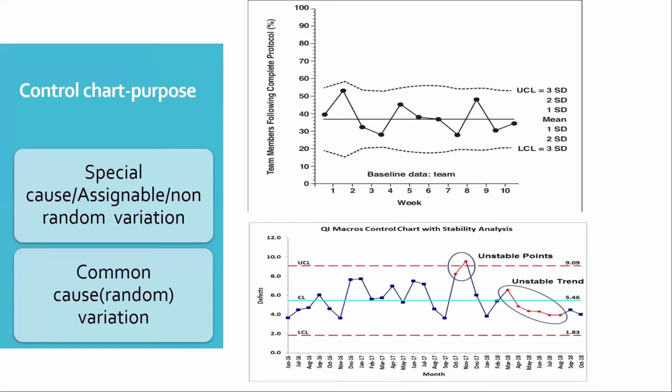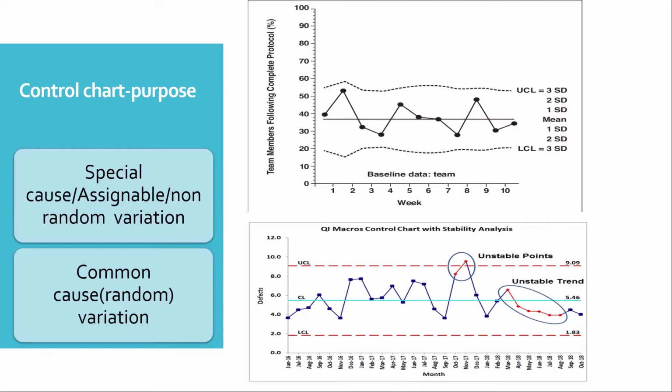The control chart is very, very important in the sense that it gives us the stability of our process. We will come to know whether our process is in control or whether there are too many variations in the process. So the control chart's purpose is mainly to identify random variation as well as special cause variation.